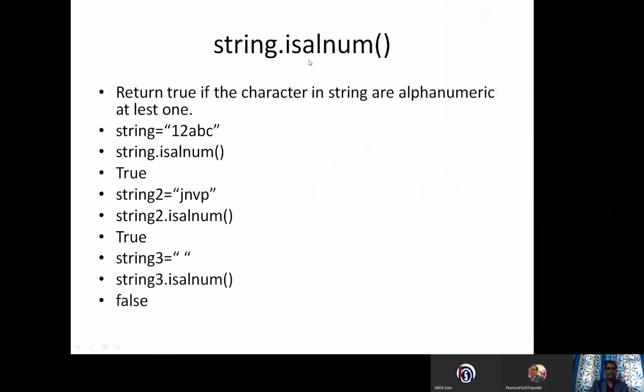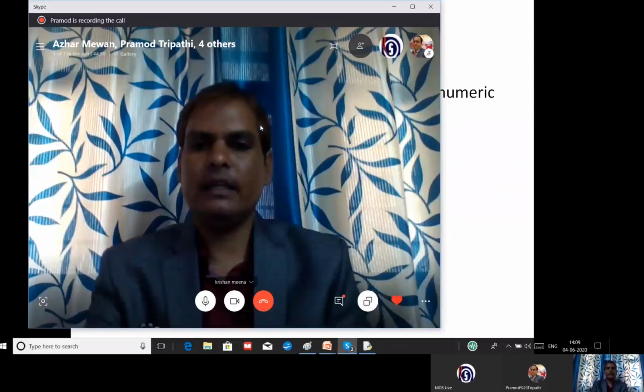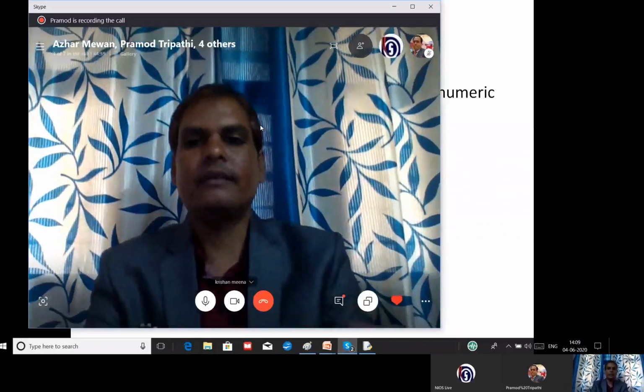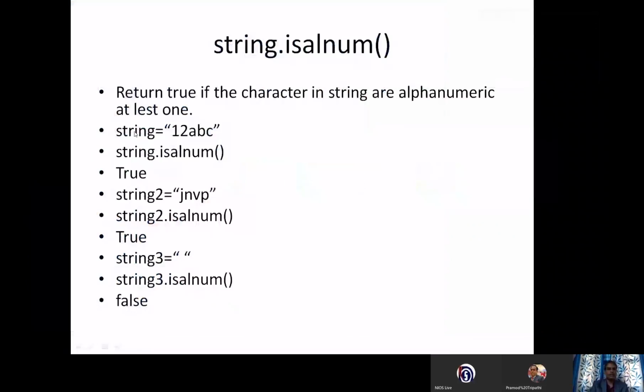Let us have another function, which is called string dot isalnum. It will check whether the given string has alphabets or numbers, anyone. Whether it is an alphabet or a number value, it will display true, otherwise it will display false. Now you can see I have given a string, the value is 12ABC. All the characters are letters and numbers, so the moment you use isalnum, you will get true.